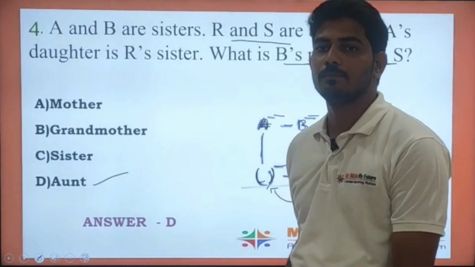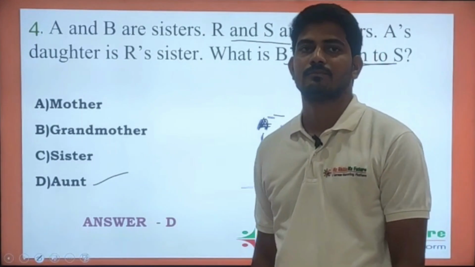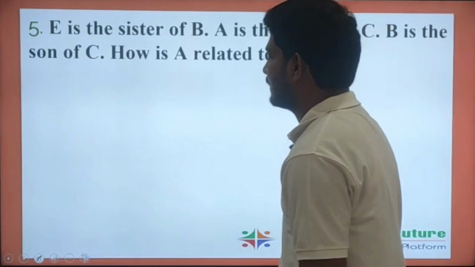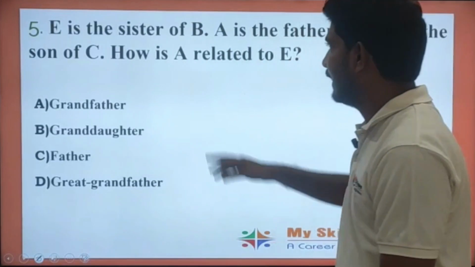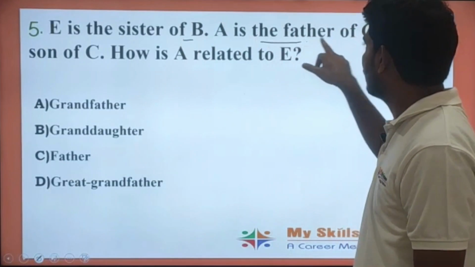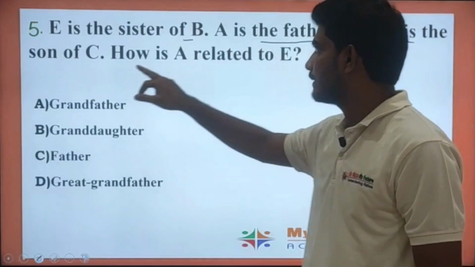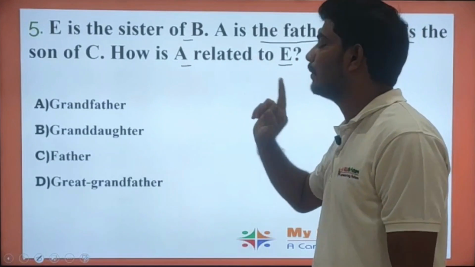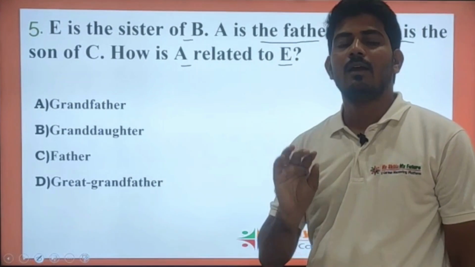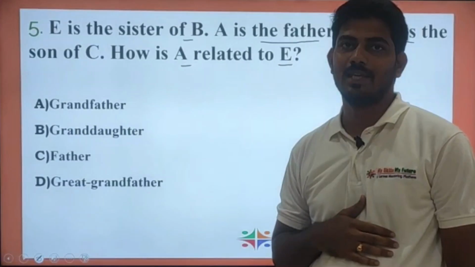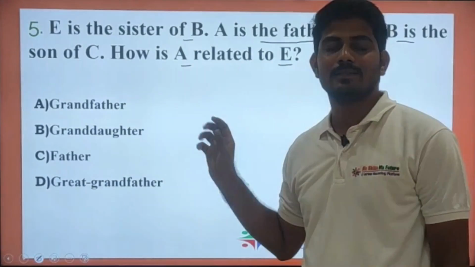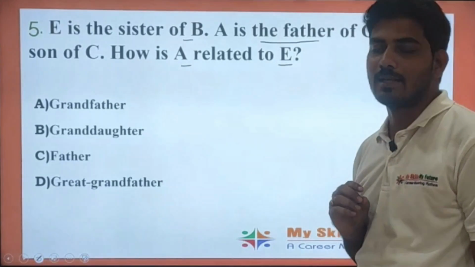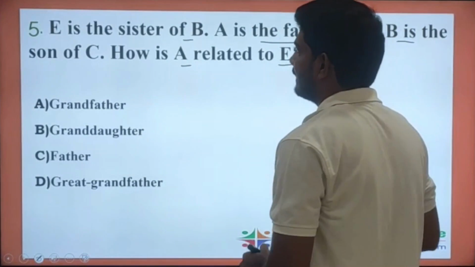Let's move to the next problem. The next question. E is the sister of B. A is the father of C. B is the son of C. And he is asking us how is A related to E. Let us try to arrange the given statements diagrammatically in order to find the answer exactly. So let us try arranging here.